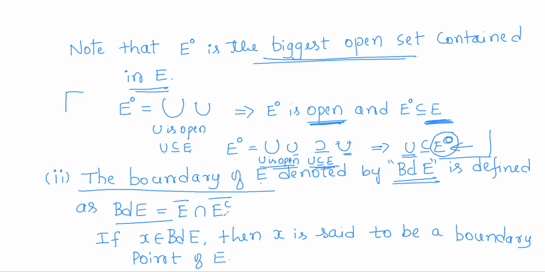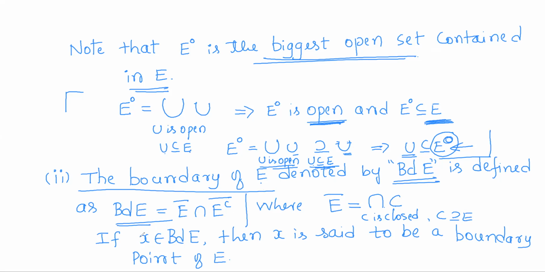Recall that the closure of E is defined to be the intersection of all closed sets containing E. So we define the boundary of E to be the closure of E intersection the closure of E complement.